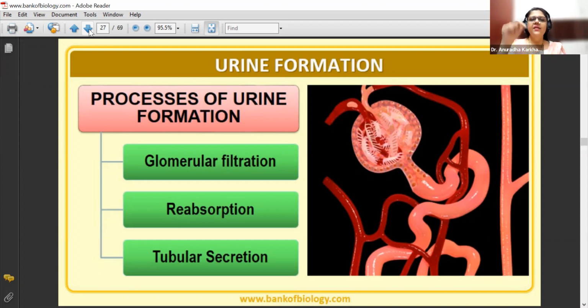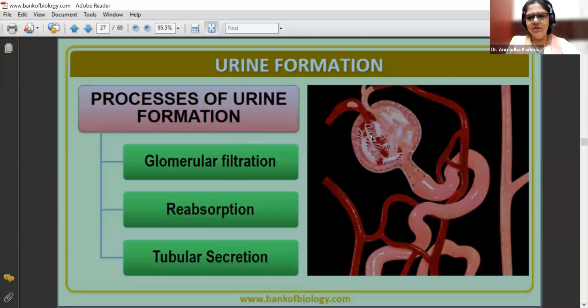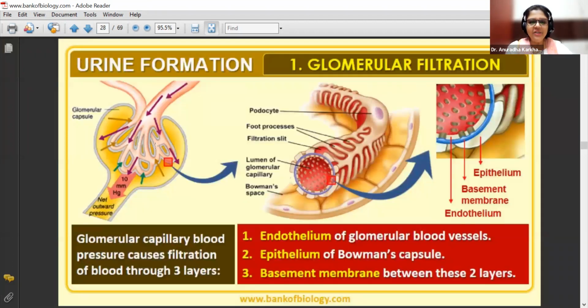This diagram is also very self-explanatory in itself. You can see this is going to be the Bowman's capsule. It is containing the glomerulus. Can you see white color के ऐसा कुछ उसके ऊपर, pinkish whitish color का कुछ ऐसा बना है, देखो इसके ऊपर. See this. Can you see this? Like a spring-like thing which is holding those capillaries tightly. Let us see what is that, and let us understand everything that ये diagram actually क्या है. No, it is not the filter. I'll tell you what it is. Please pay attention.